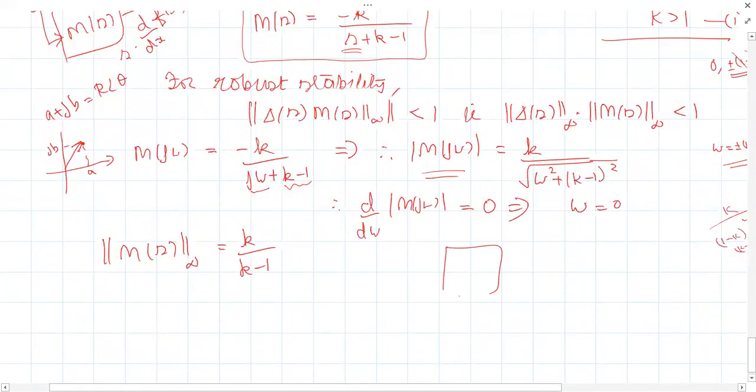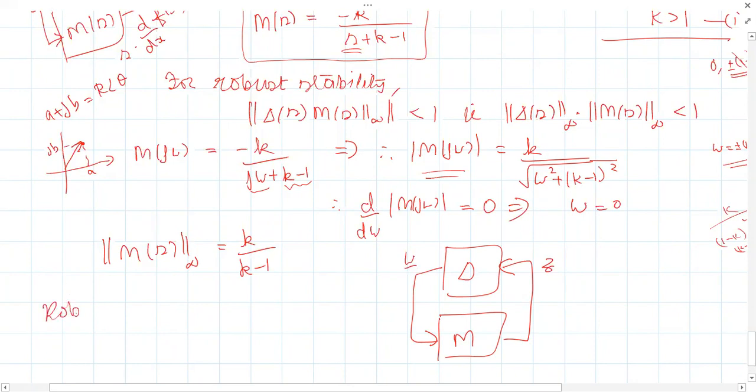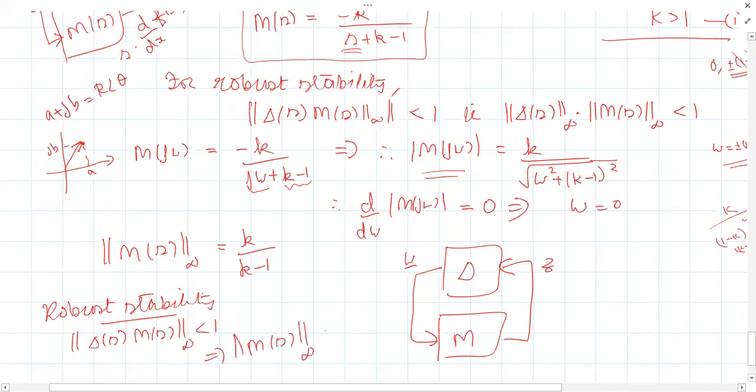Now this is our two-block format, delta and this is our M, with x, z and w. By the small gain theorem, what's the condition for robust stability? The infinite norm of delta of s and M of s must be less than 1, or the infinite norm of the nominal plant should be less than 1 by the infinite norm of the perturbation.